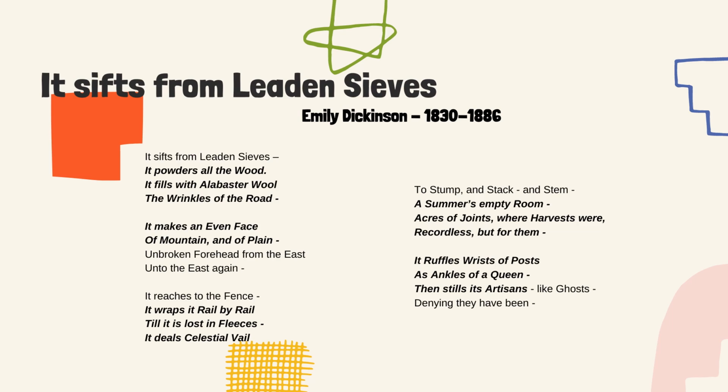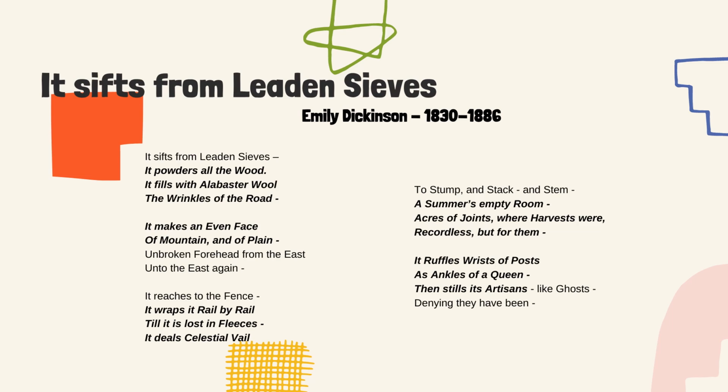We could see in this verse that it includes: it powders all the wood, and it fills with alabaster wool the wrinkles of the wood. That mentions dead nouns, or inanimate things, so it will interpret what kind of feeling from the outer.